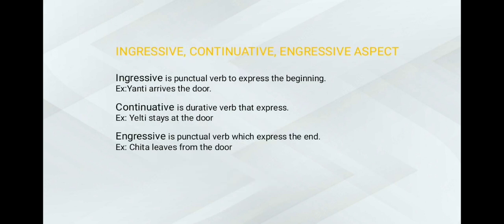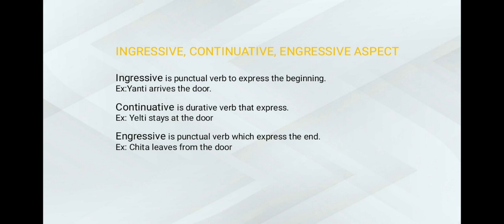So, next is inclusive, continuative, inclusive aspect. In inclusive, a punctual verb expresses the beginning. For example: Yanti arrives at the door. This is aspectually indicating that an action is about to be entered. In continuative, durative verbs express continuation.